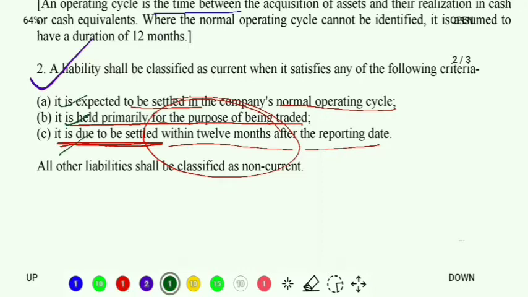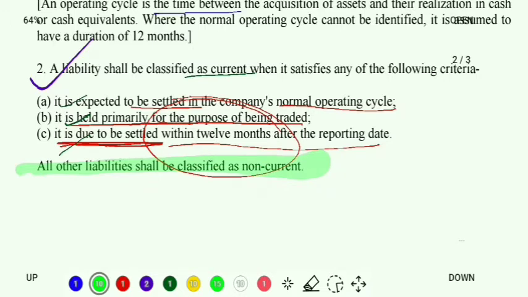If any of these 3 points are followed, I can classify my liability as current liability. And in case none of these 3 points are matching, then what can I call that liability? That liability will be called a non-current liability.